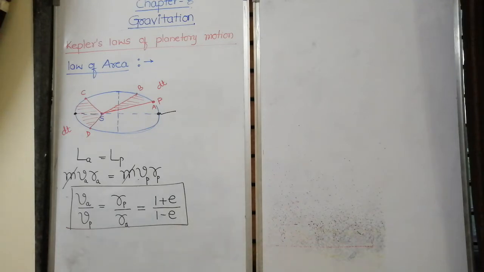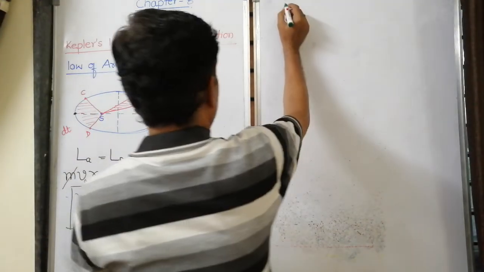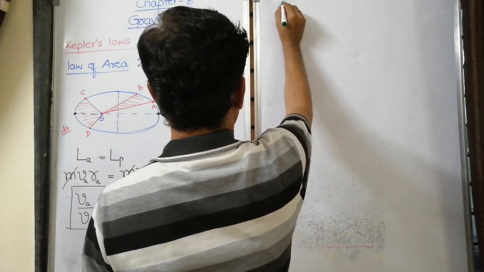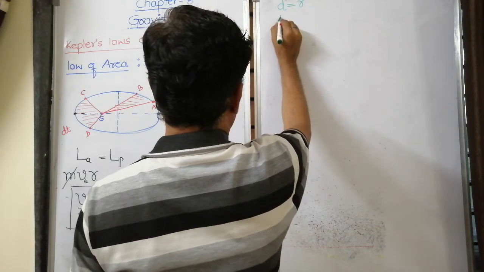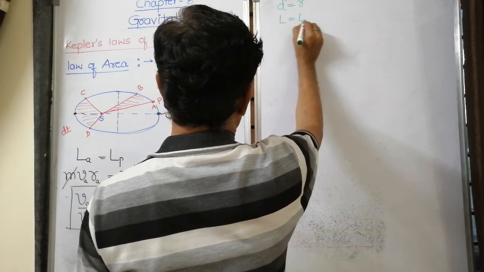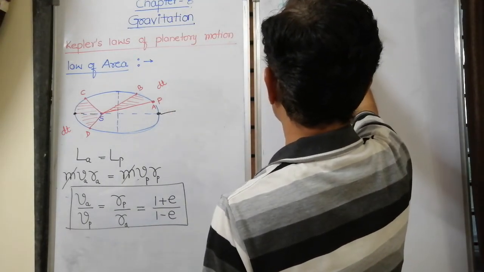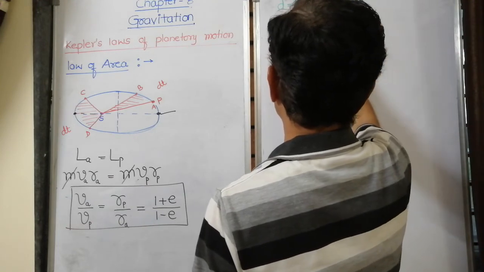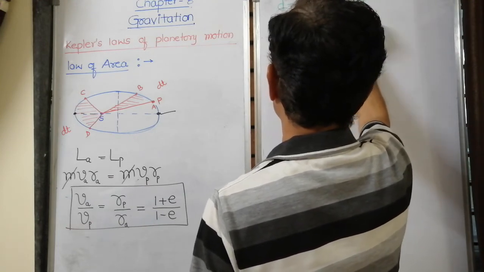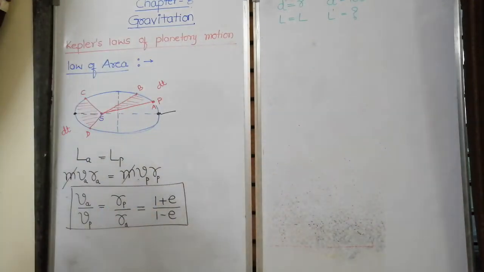Okay, so there is one more question based on this. If the distance of the planet from the sun is equal to r, then its angular momentum is L. If the distance d dash is equal to 16r, then what is the angular momentum L dash? That is the question. Please try. I'll give you 1 minute.